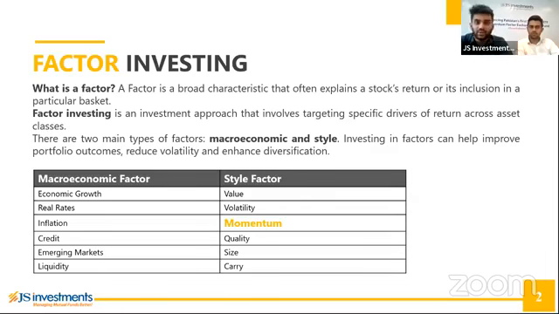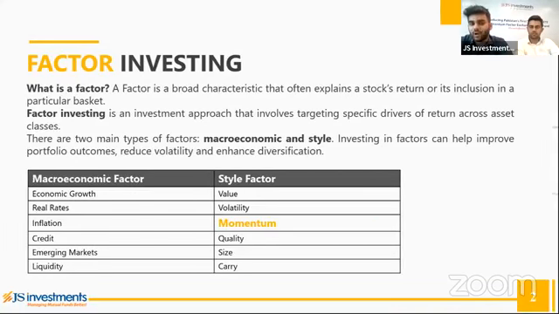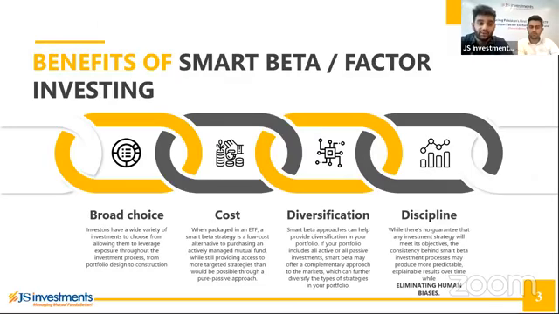I'll explain. The benefits of smart beta investing, or factor investing, is that you do get a broad choice of investments, because there are several different factors that you can use. For example, I can invest in an ETF which endorses high dividend yielding stocks, and at the same time, I can invest some portion of my ETF in a highly cyclical stock. High growth could be one factor, high dividend yield could be one factor. So it gives me a broad choice and gives me diversification in terms of portfolio management.